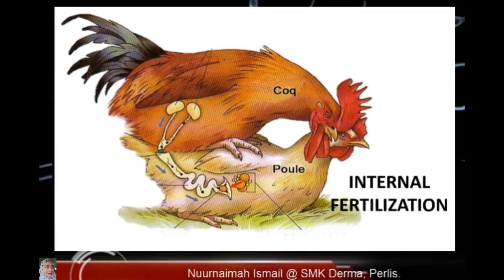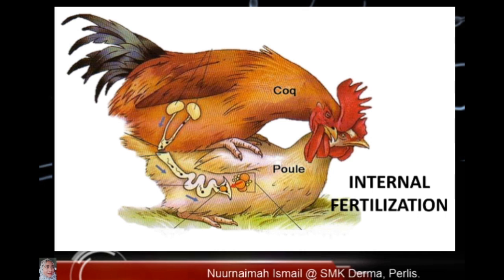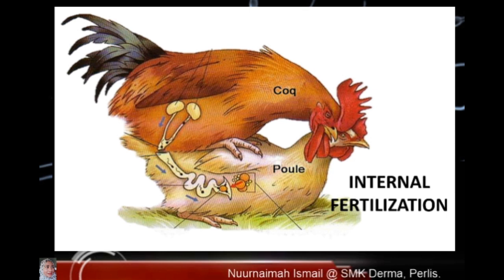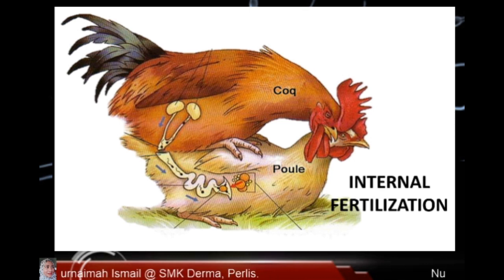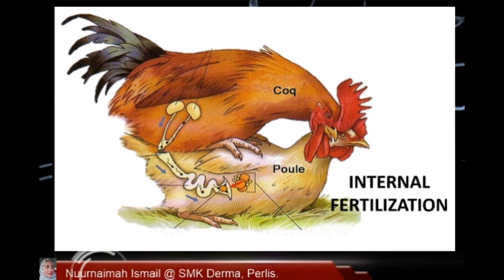Internal fertilization. Internal fertilization happens when the nucleus of the male gamete fuses with the nucleus of the female gamete inside the body of the female parent. The male parent releases sperm into the body of the female parent. The male gamete from the male reproductive organ will be released into the female reproductive organ, which has the female gamete, and fuse to form a zygote.